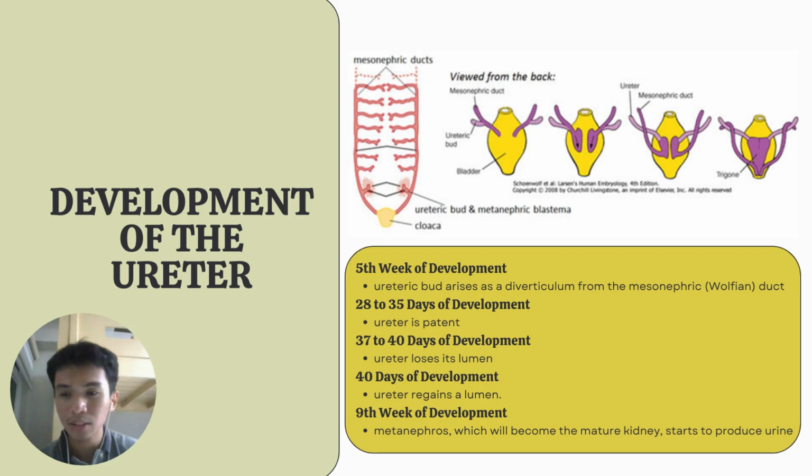The ureteric bud divides and branches, forming the renal pelvis, infundibulae, calyces, and collecting tubules, which will provide a conduit for urine drainage in the mature kidney. This process is known as the induction of the kidney.